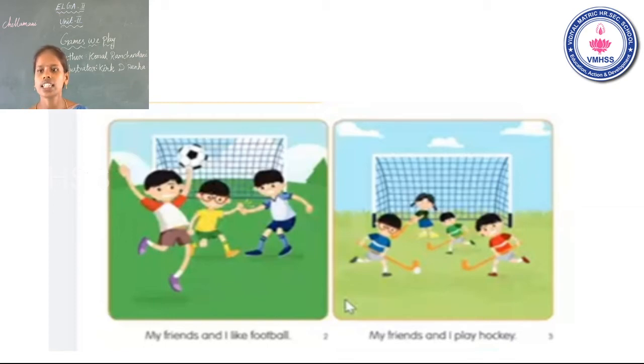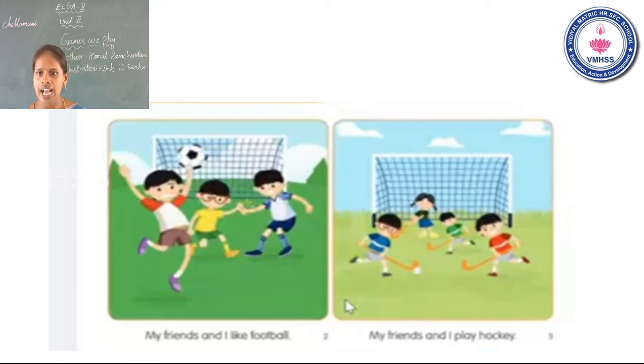Okay. See the third page, students. My friends and I play hockey. What game they are playing? They are playing hockey. Okay. My friends and I play hockey. நானும் என் ஃப்ரெண்ட்ஸும் ஹாக்கி விளையாடுறோம். Okay. See this once again and read the pages. You can follow me.